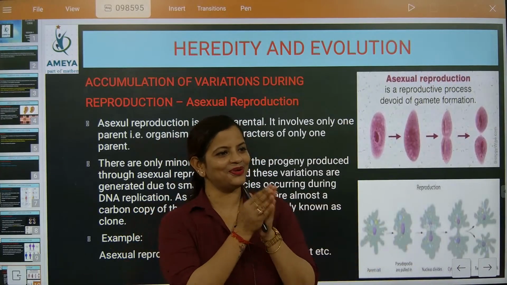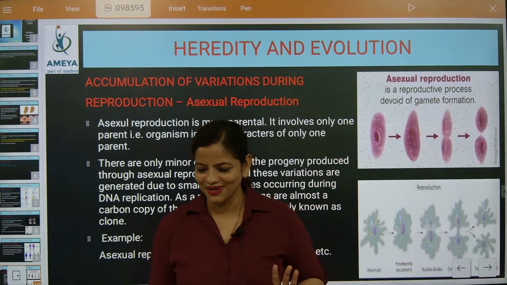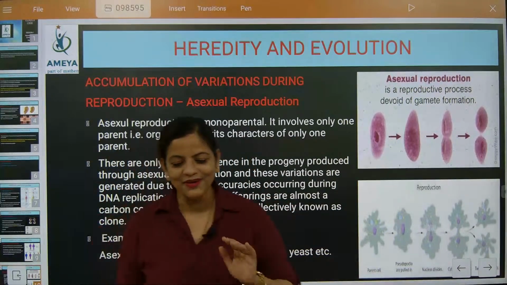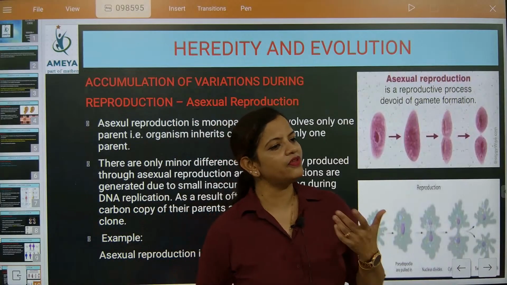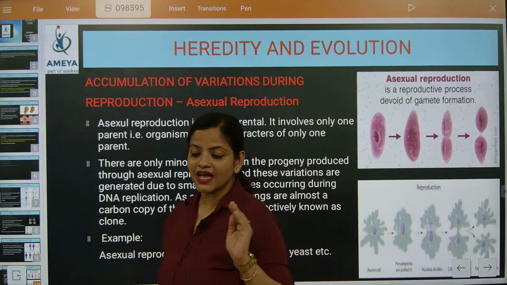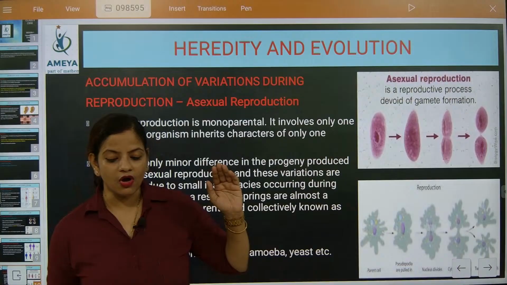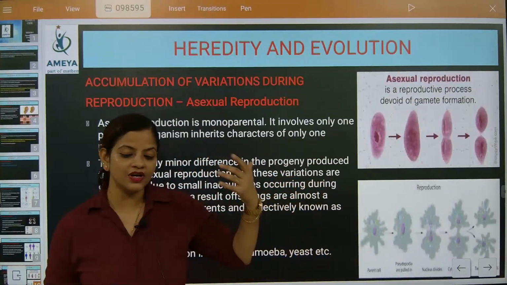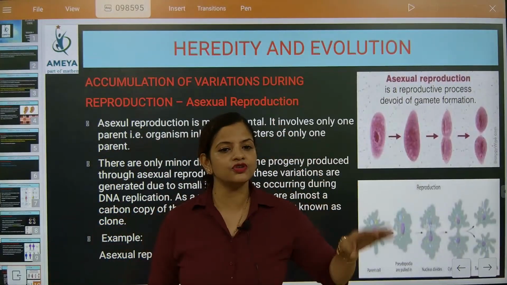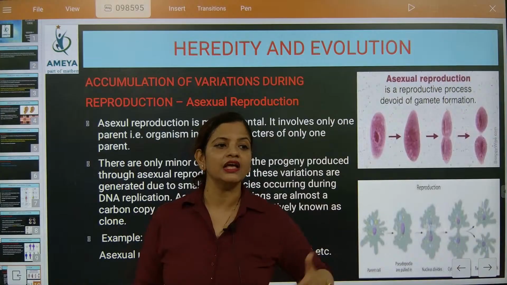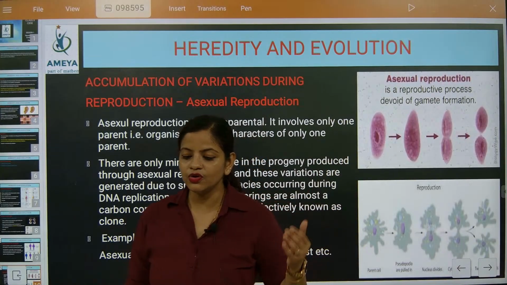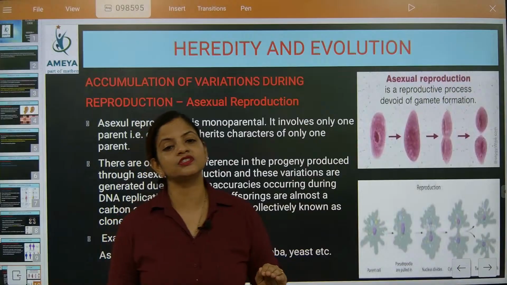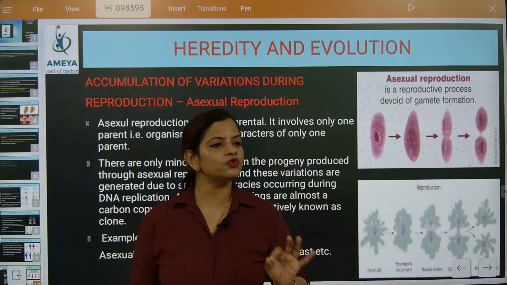Don't make your clones, the world will come in trouble. That's the only thing I'm telling you. If somebody talks about a clone, a clone is just the copy of the DNA of one individual. Understood? The replication of the DNA strand is exactly considered as clones. Understood? And you know that this was first done in one sheep, and its name was Dolly.